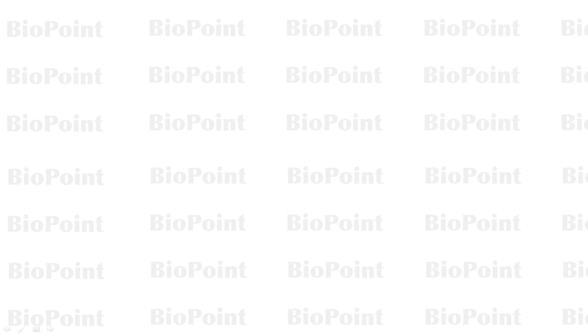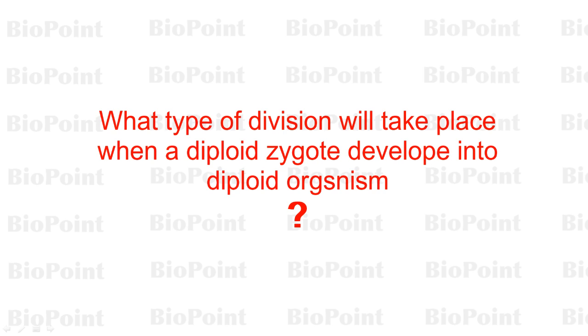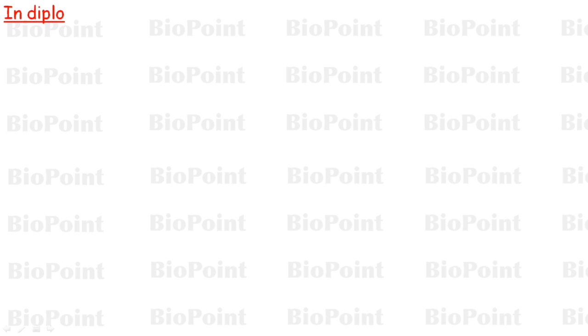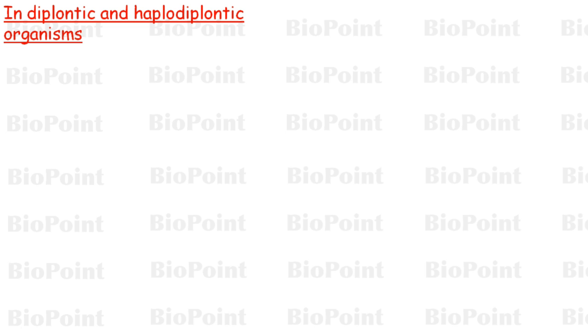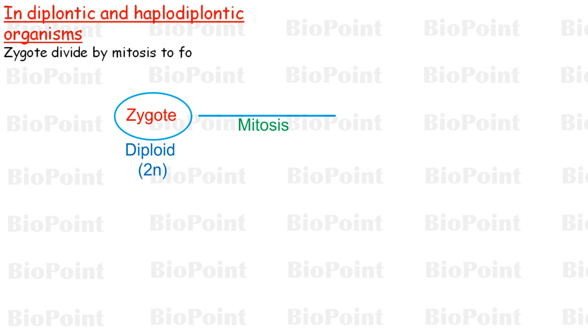Then we have another question, that what type of division will occur in organisms in which diploid zygote forms diploid individual? That is, in case of organisms with diplontic and haplodiplontic life cycle. In such organisms, zygote divides by mitotic division to form diploid individual.